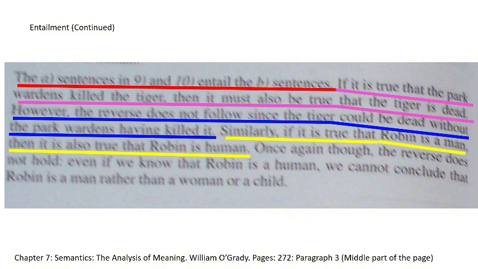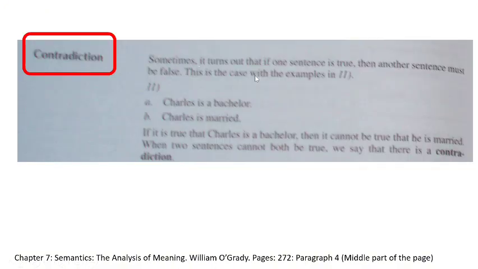Similarly, if it is true that Robin is a man, then it must also be true that Robin is human. Once again though, the reverse does not hold. Even if we know that Robin is human, we cannot conclude that Robin is a man rather than a woman or a child.